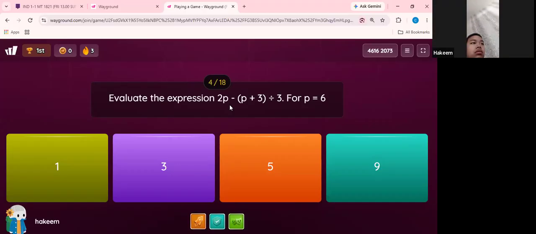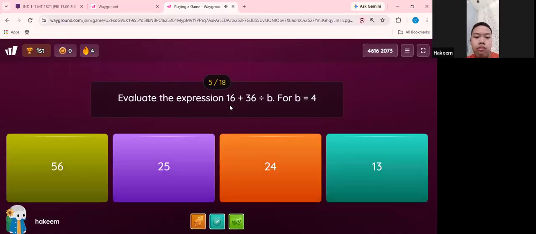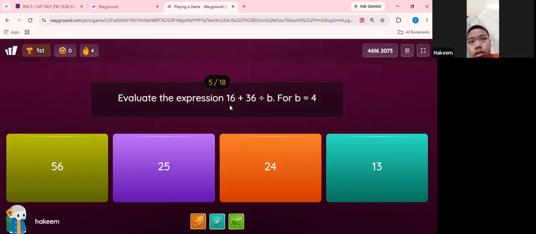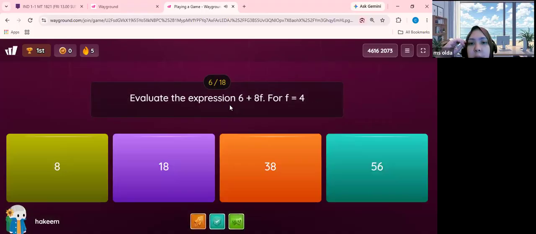Nine. Okay, and what will be the value for B, if we know the expression is 16 plus 36 divided by B? 25. Okay, correct, Hakim.